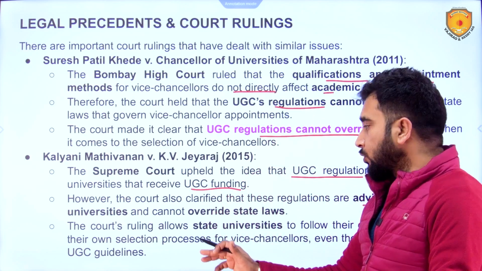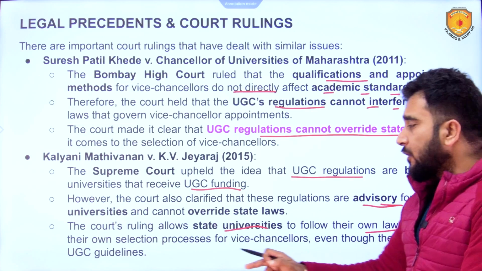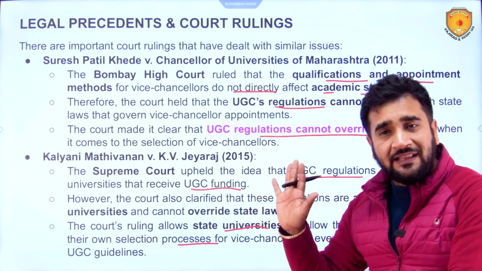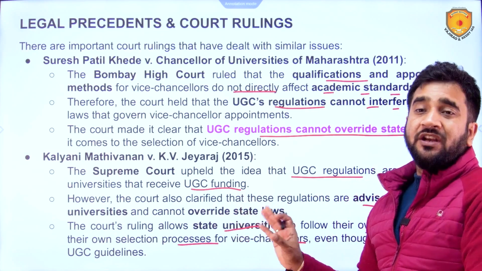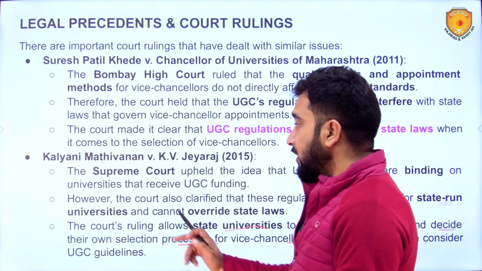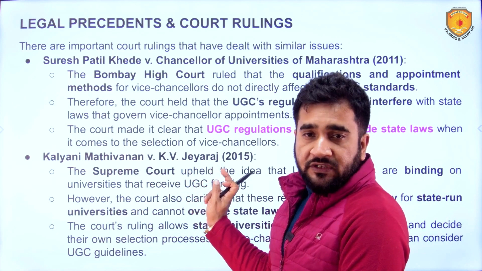Court ruling allows the state universities to follow their own laws and decide their own selection processes for vice chancellors, even though they can consider UGC guidelines. They can if they want, but it is not binding on the state universities. This is what the judgment in 2015 is, Kalyani Mathivanan versus KV Jayaraj.